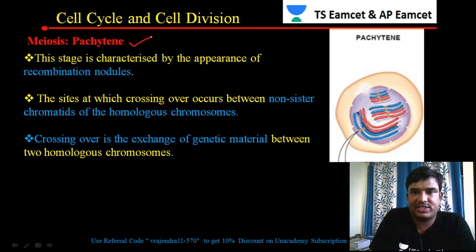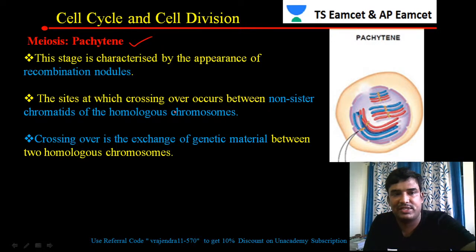Let us see about the next stage, called the packaging stage. What is happening in the packaging stage?